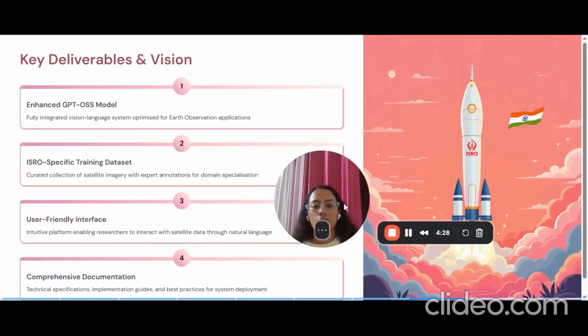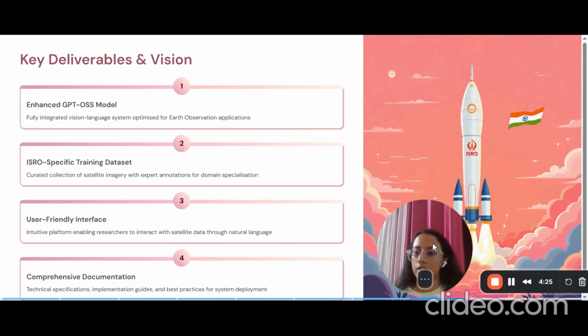Now, moving on, what will be the key deliverables and vision of this project? There are four key deliverables. First is an enhanced GPT-OSS model, a fully integrated vision-language system optimized for Earth observation applications. We will be optimizing the GPT-OSS model so that it is advanced enough to even understand visual data. Then comes the ISRO-specific training dataset, because they will be the main consumers of this project. Then comes a user-friendly interface, which is a very key part. We are trying to make things easy for the customer to use. And then comprehensive documentation for best practices for system deployment.